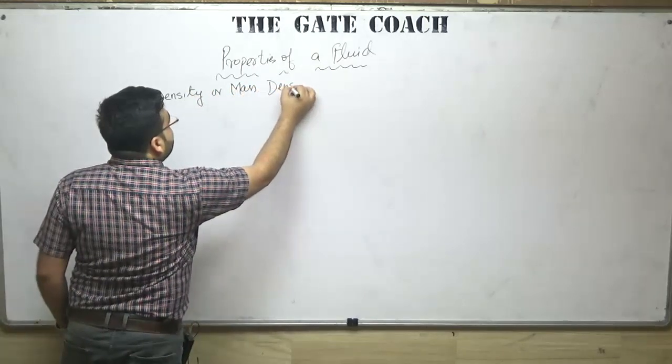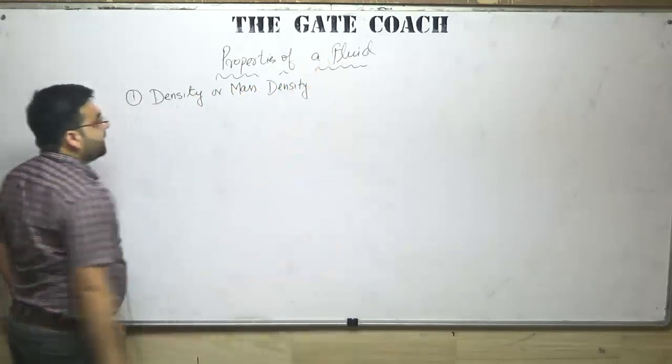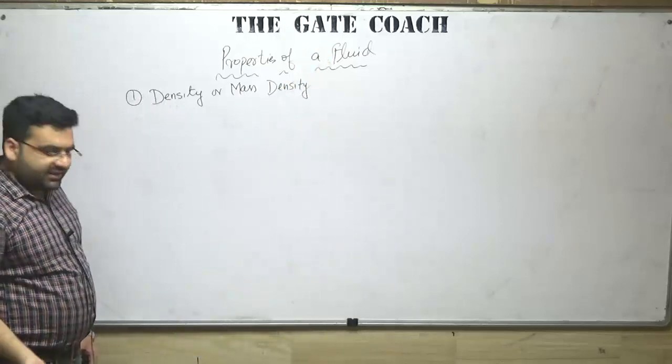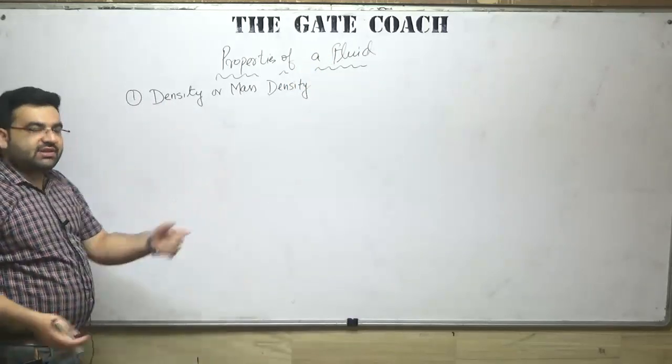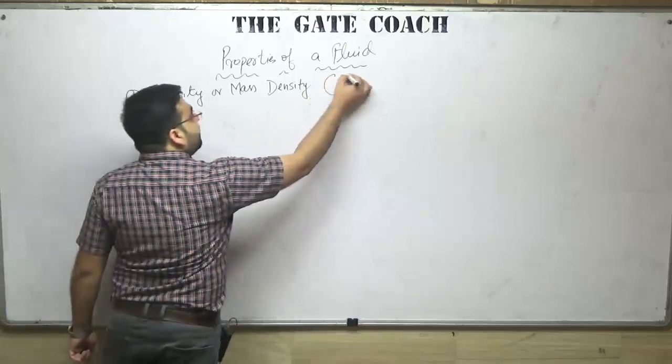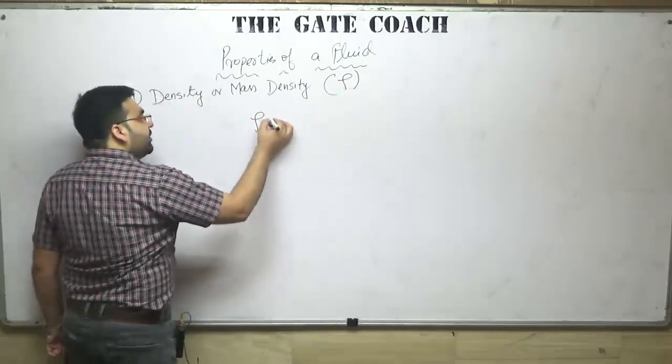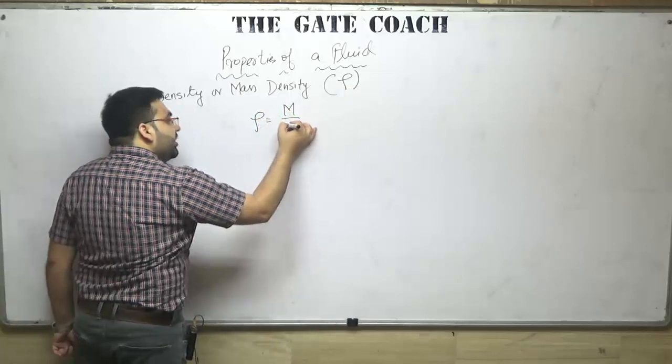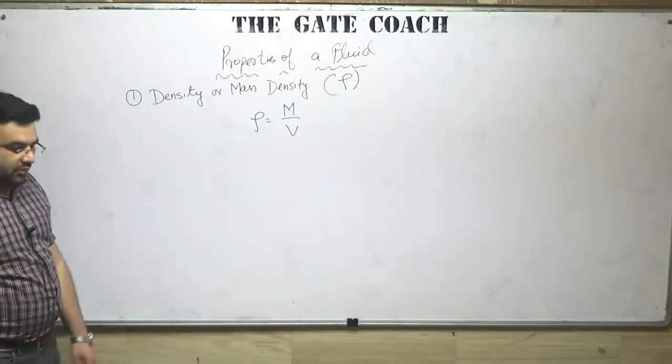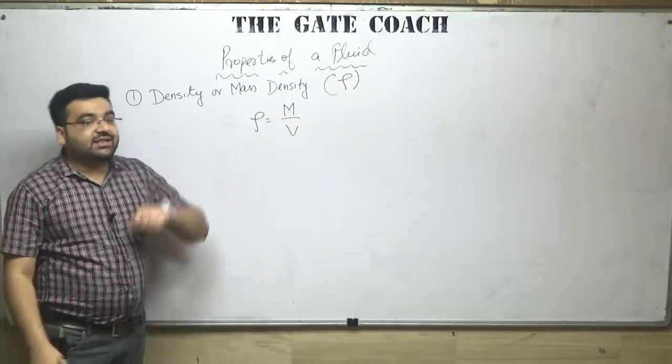Mass density. If anybody asks you what is density or mass density, you will say that, sir, we know that density is given by rho and density is equal to mass per unit volume. That is the layman thing that we know. But the question is, sir, what actually is density?